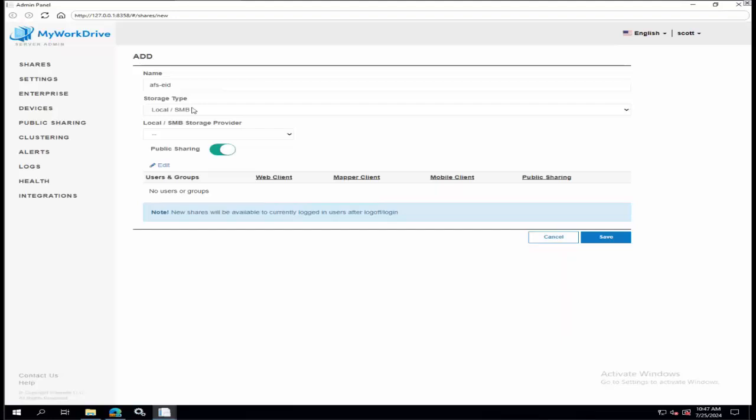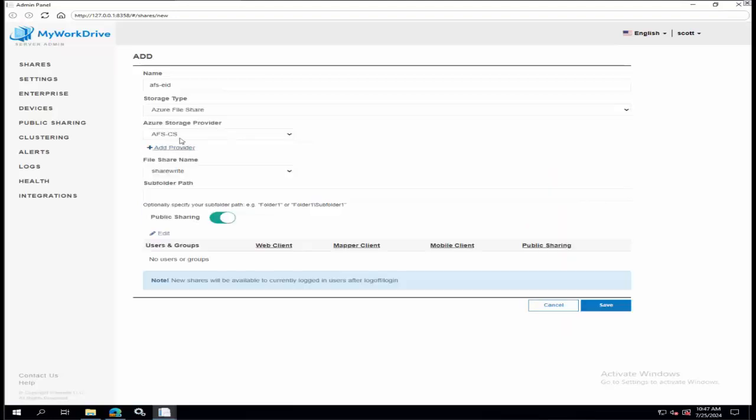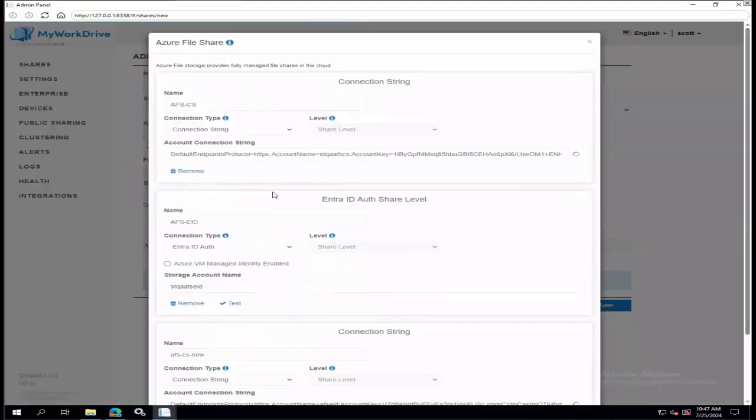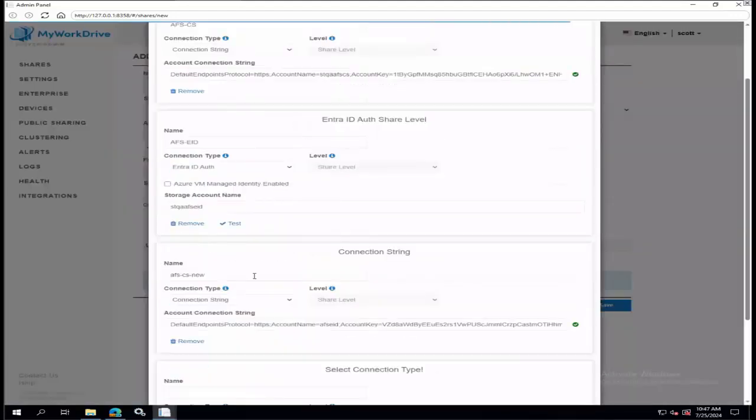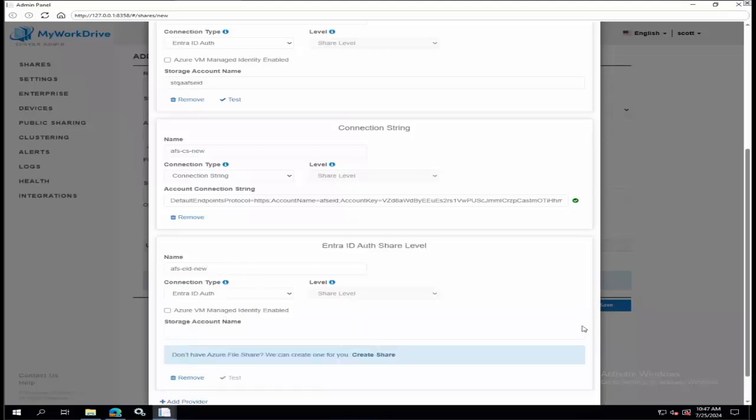I want to do an EID real quick, just as an example. We don't have the one I want, so let's add a new one. AFS, because there is a little bit of difference. The Entra ID models don't have quite the same level of validation. We don't have the ability, because you're doing it in the context of the user, so we can't validate what you've set up because we're not in the user context at this administrative level.